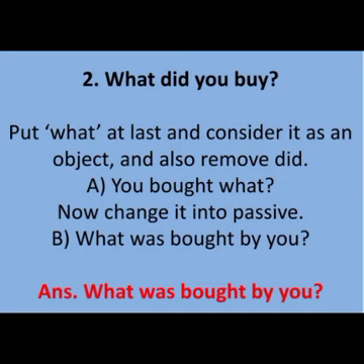Second sentence, what did you buy? See, whenever there is any sentence which is starting with what, you can do like this. Put what at last and consider it as an object, and also just remove did from there. Now what will you get? Your sentence will be like this: you bought what? Why bought? Because there is did, so we'll use the second form of the verb. Now change it into passive, so the answer will be what was bought by you. So this is the way you can solve the questions which are starting with what. Okay, I hope you have understood.